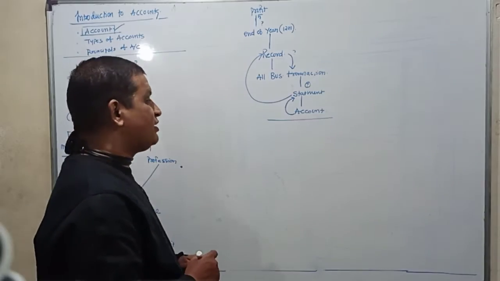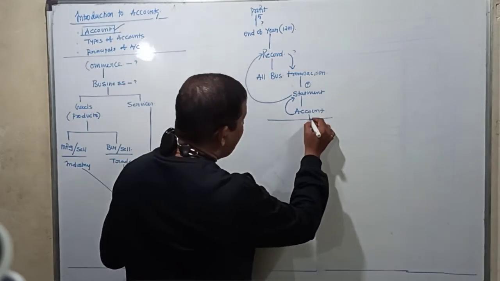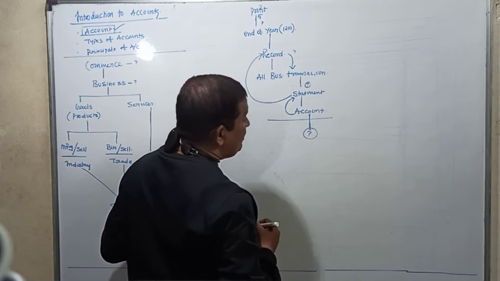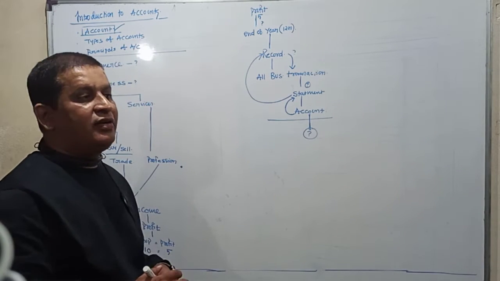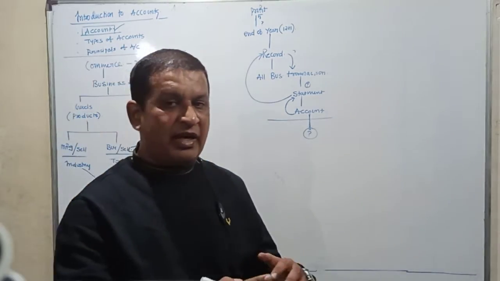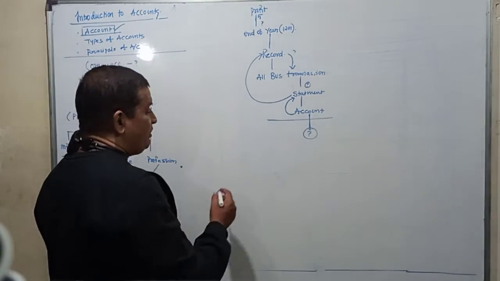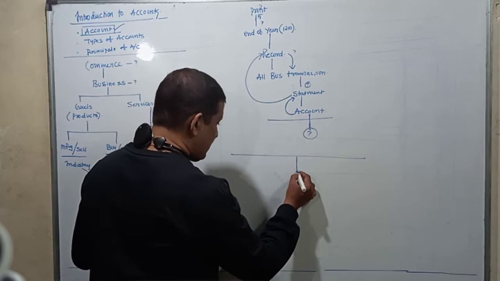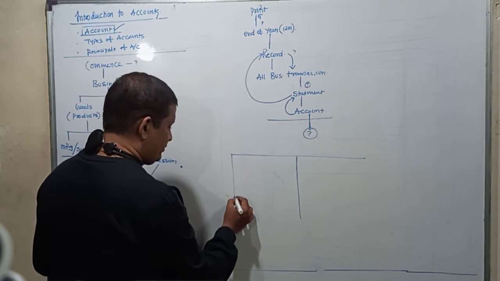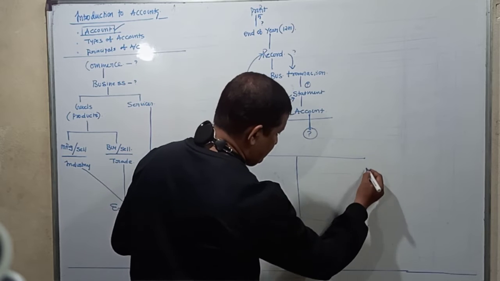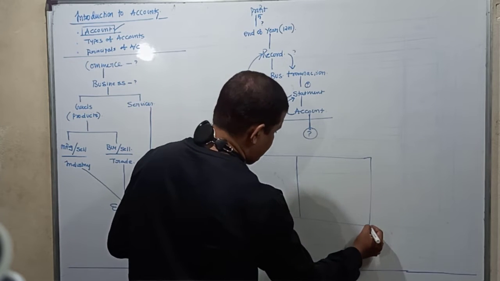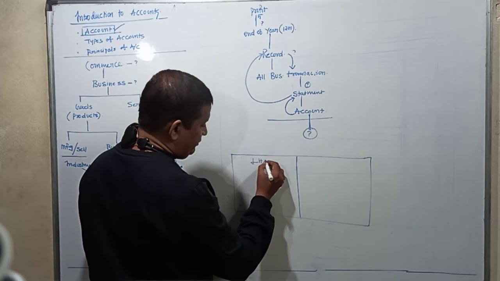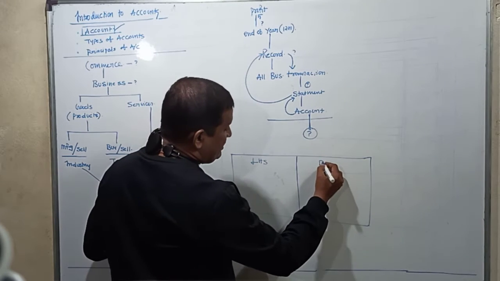Now the question comes, how does the statement look like? A statement is a record which is presented in a systematic manner. So this statement is like this. It has two parts. This is the left hand side. This is the right hand side.